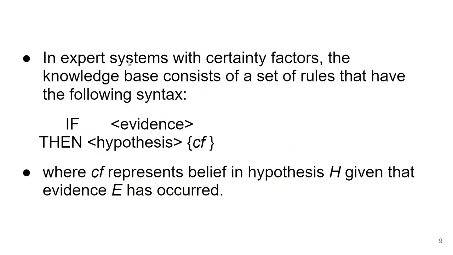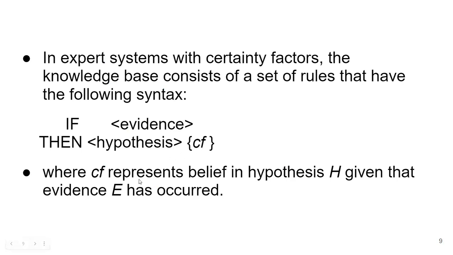Okay, in an expert system with certainty factors, the knowledge base consists of a set of rules that have the following syntax: if evidence, then hypothesis, meaning event. If this evidence is present, then this event will happen. And for that, the certainty factor will be represented in the bracket over here.